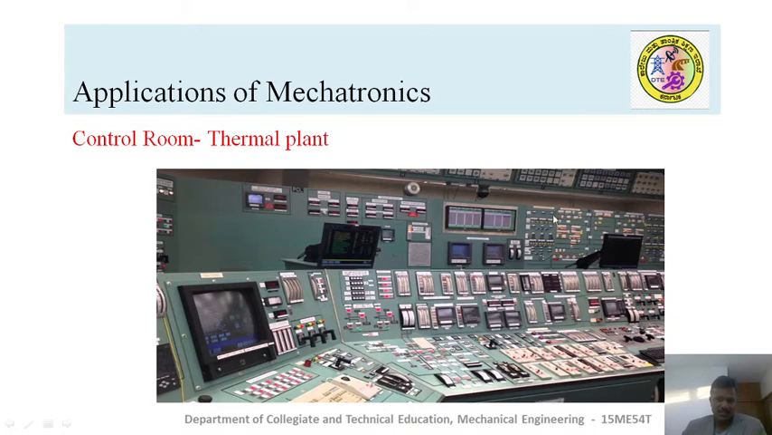So this control room gives the current status of the equipment and machinery which are being used. The mechatronic system gives the outputs so that corrective actions are made by the maintenance crew. That's how the use of mechatronic systems made life easy, especially in huge thermal plants.